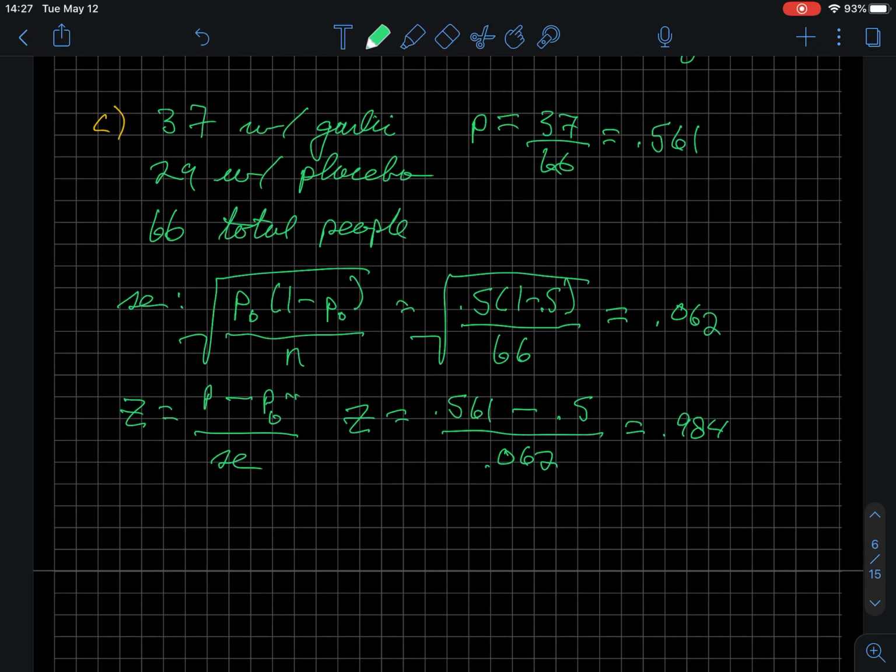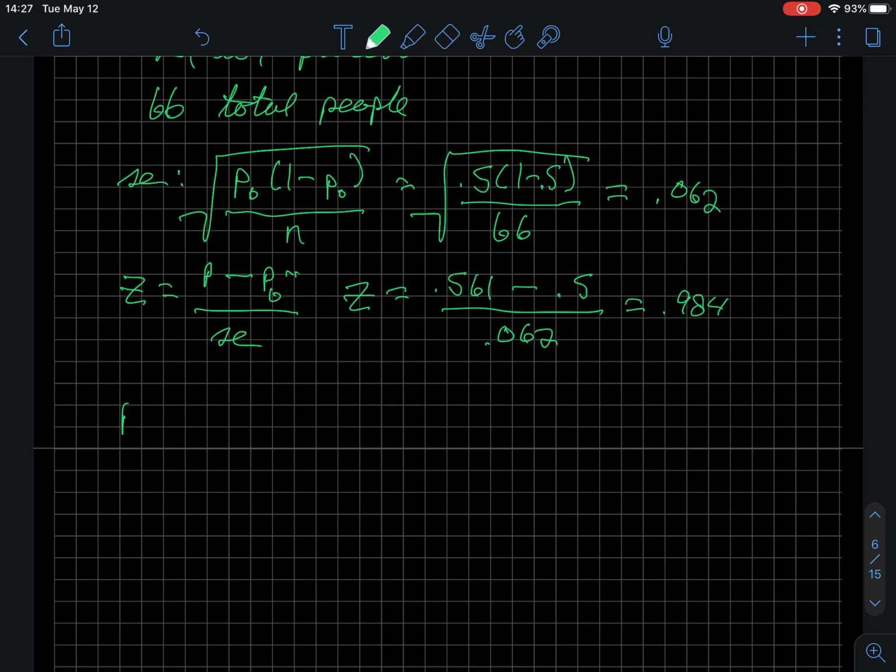If we go back and look in the back of the book, we would see that this p-value is equal to 0.33. And this is not very extreme because it doesn't meet our magic threshold.